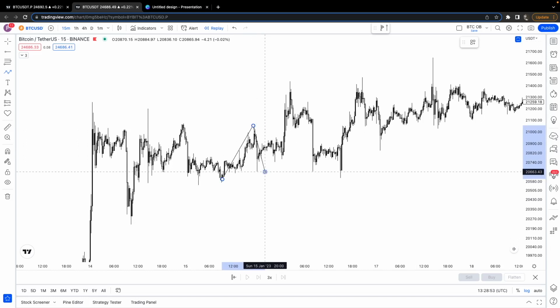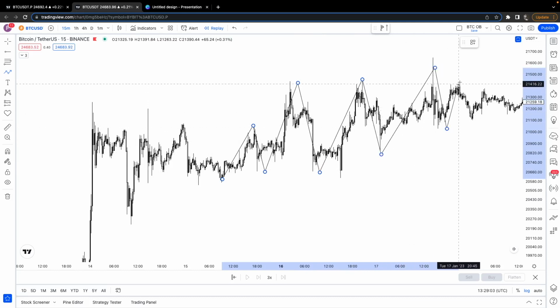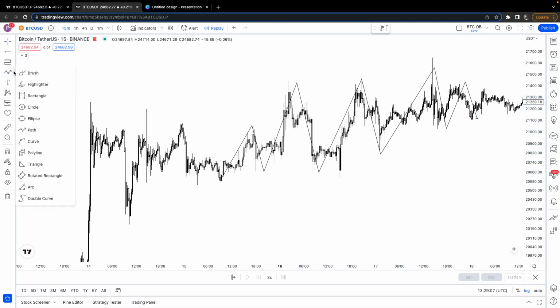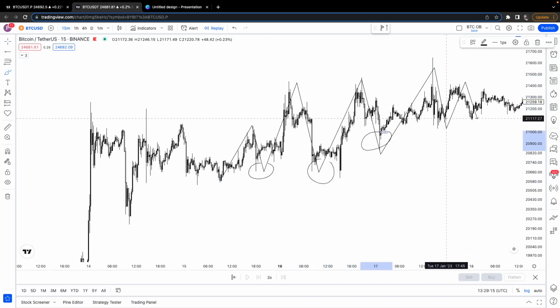You can see here, we buy. We then wait for the market to come up, and then we're waiting for it to come back down. We then buy. We're waiting for the market to go up. We look, we then buy, and so on. You can see at multiple times in the market where we could have potentially got into trades. Very, very simple stuff. But you can see we wait for a low, we buy. We wait for a low, we buy.